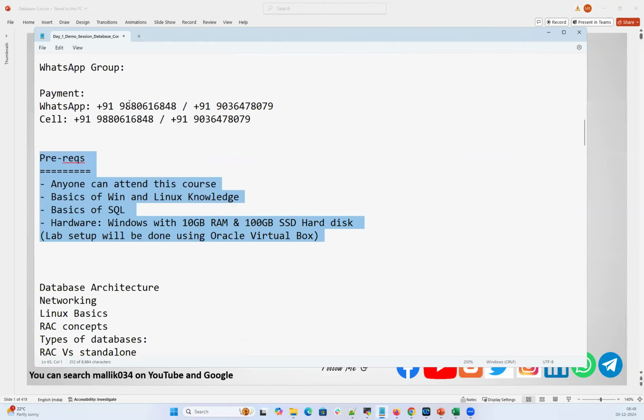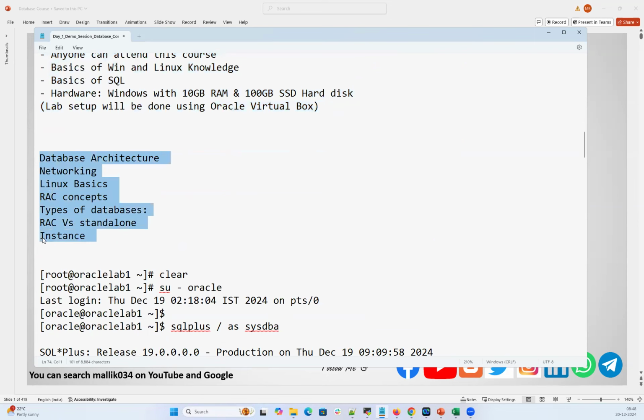Now let's continue today. We'll start with some basic understanding, basic architecture, some networking, some RAC, and standalone database. We'll discuss this technical stuff now.